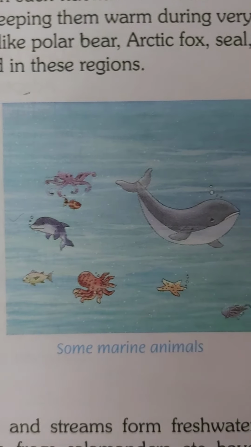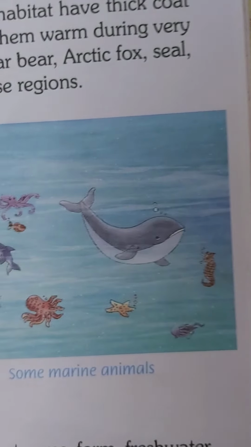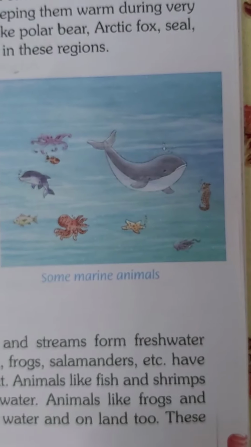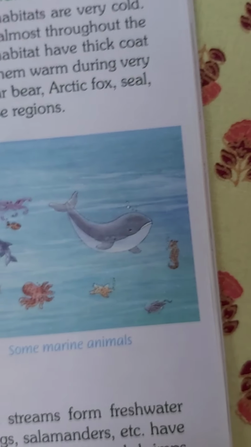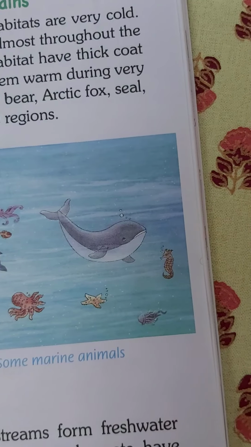Then you can see this ocean here. Lots of fishes are seen here. There are certain sea animals. You can see a certain common feature in this. What is the common feature? Most of the animals that live undersea or in water have a streamlined body. What is streamline? The shape of the body of a fish is called a streamline.